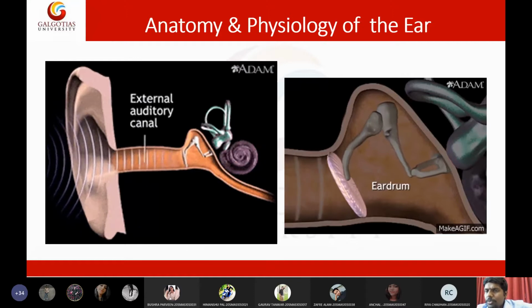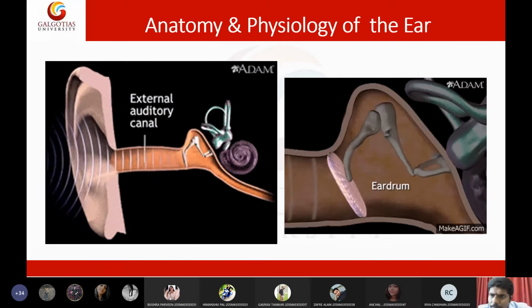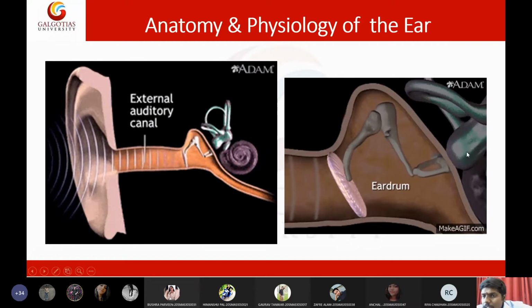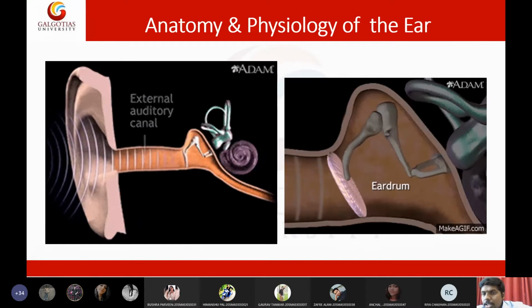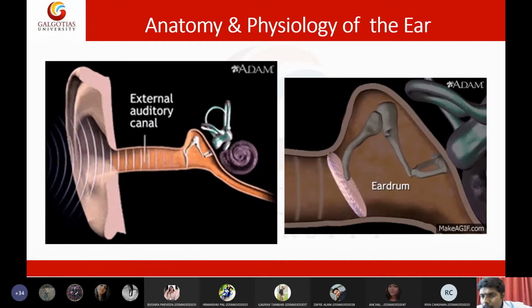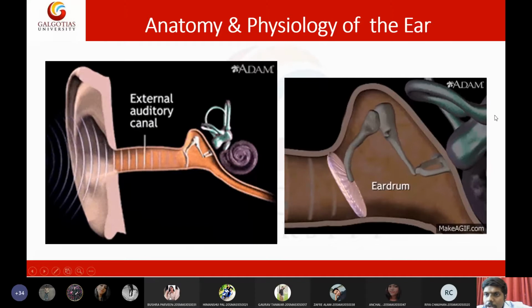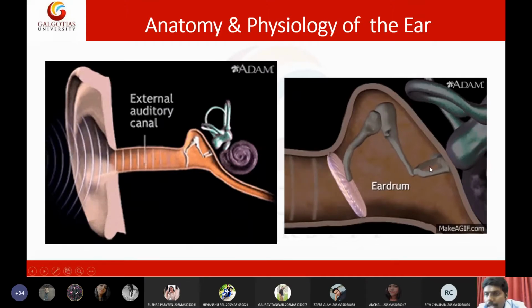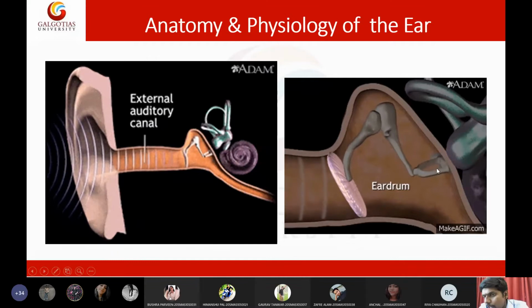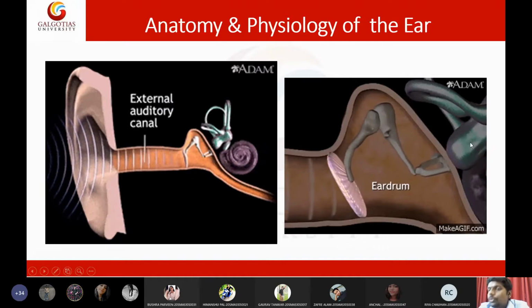Simply, the fluid inside the ear is called lymph, perilymph or endolymph. In this fluid, there are tiny hair-like structures. Those hair-like structures are present in a specialized area called the organ of Corti of the ear. Inside this ear, we have tiny hair-like structures, and these hairs will move when the stapes moves. When the stapes moves, it will generate waves in the fluid.